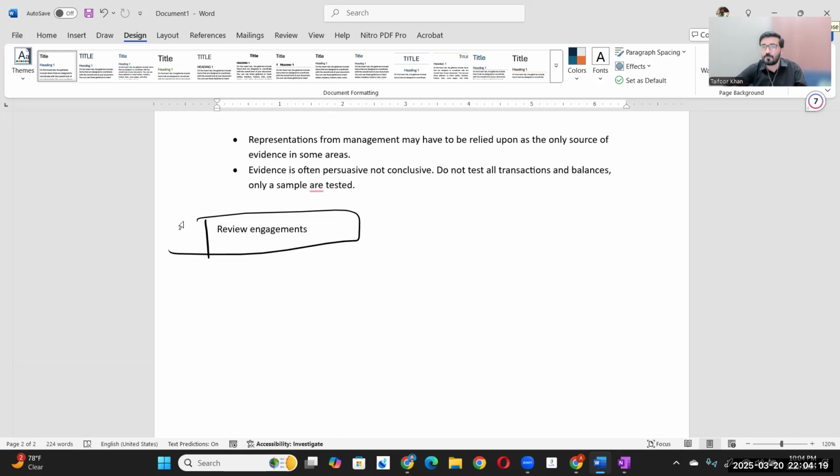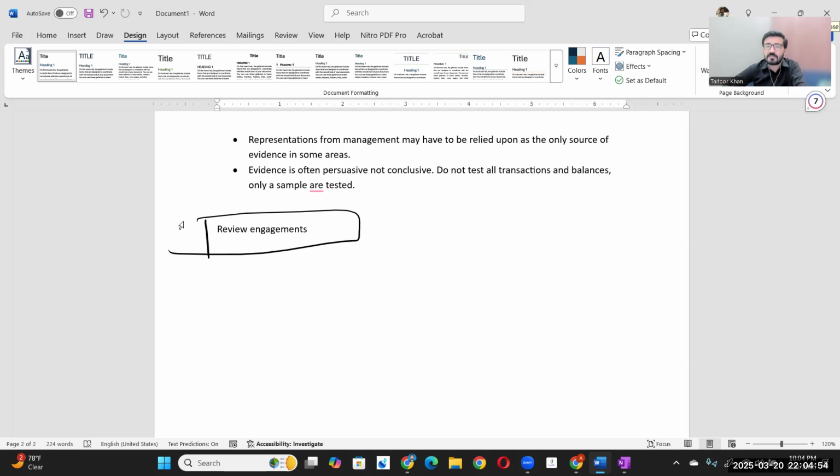Because both people who are managing the business are the same as the shareholders, in that case they can decide to get their accounts reviewed at least by an independent third person. Because the audit is costly, why? Because the auditor performs tests in detail, he performs in-depth work, and that is why it is costly. But in the review engagement, we are getting limited assurance. So in that case, cost is very less because the scope of work is less.